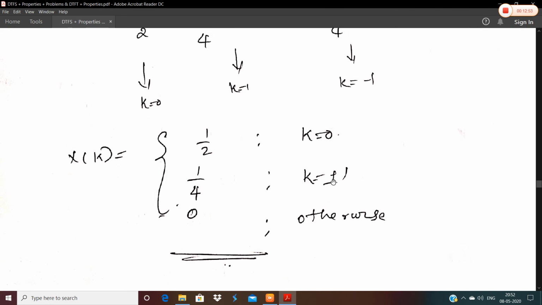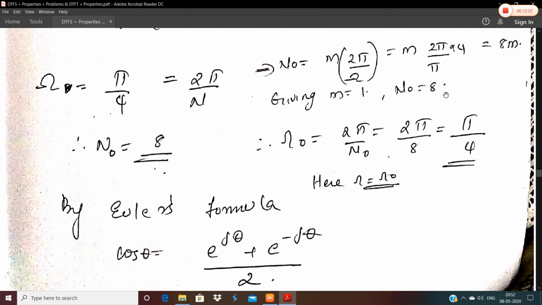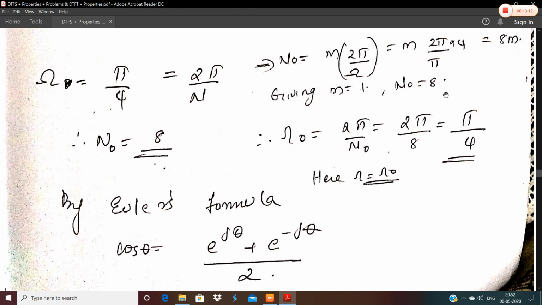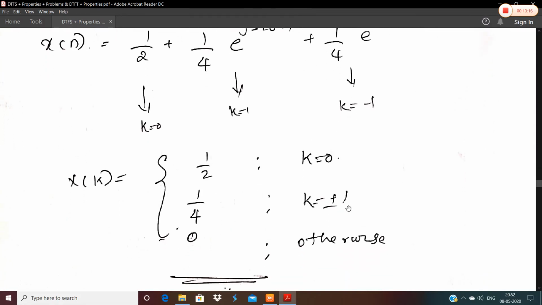We had already got that the value of the fundamental period n naught is equal to 8. So this can be taken in any way. Usually it will be taken in the symmetric form. That is, suppose it is 8, then we usually include a period symmetric about 0. For k is equal to 0 and k is equal to plus or minus 1, we got it like this. That is, for 3 values of k we got the coefficients, so we need 5 other values. For all other 5 values of k, the value of the DTFS coefficient will be 0.